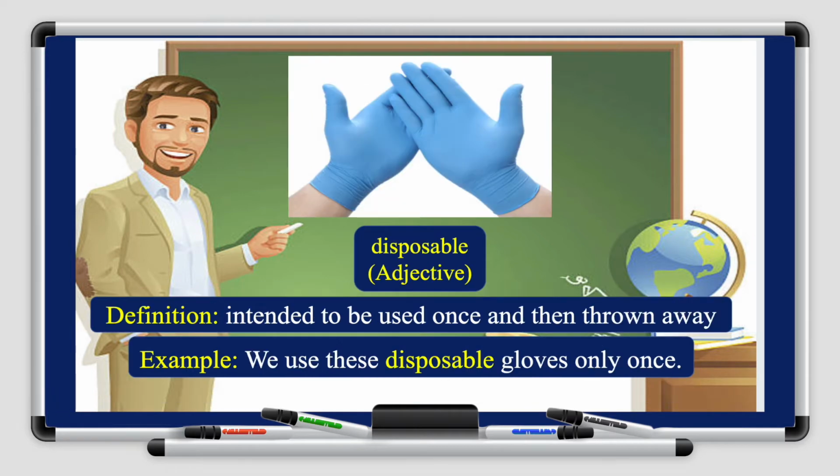The second word is disposable. I'm sure everyone now has seen the disposable gloves that we wear or the disposable masks that we wear, right? Disposable means that you use it only once and then you throw it away. So disposable means something that you are able to get rid of or to throw away. So if you take a look at the definition in front of you, it means intended to be used once and then thrown away. So for example, we use these disposable gloves only once. So the gloves that we wear, we use it only once and then we throw it away, okay?